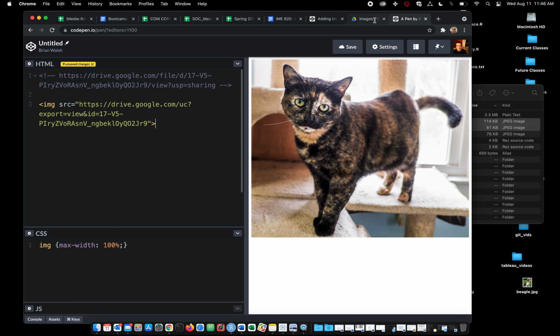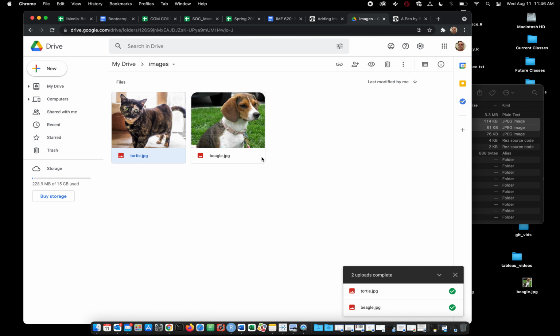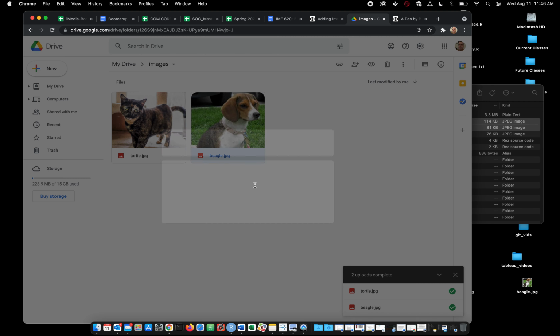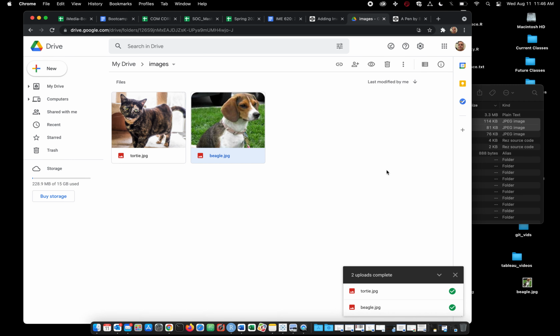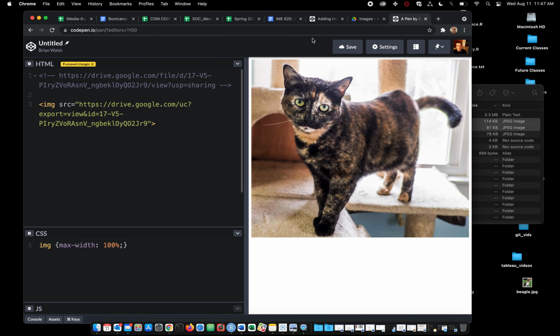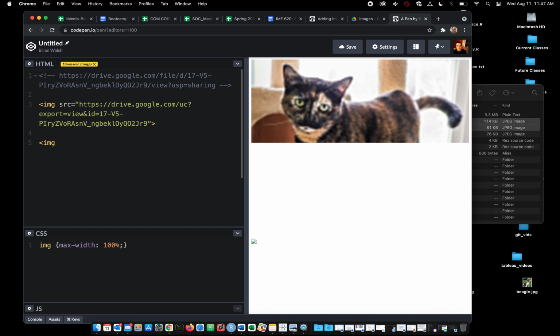Let's do it again, shall we? Okay, so I dragged a beagle up here. Here's my beagle. I'm going to right click, say get link, and copy that. I know it says restricted and we didn't hit share and stuff. If you Google how to do this, it will give you information that's more than 3 or 4 years old. Google Drive has actually disabled our ability to do this in an easier way. It's not that hard, I don't think, but they turned it off. There used to be a way where you could get the embed link, and they don't want us to use it for hosting.